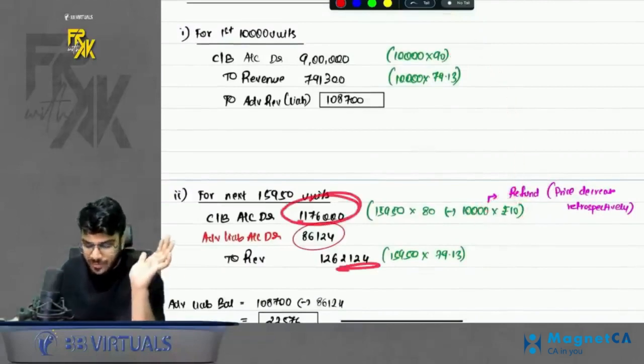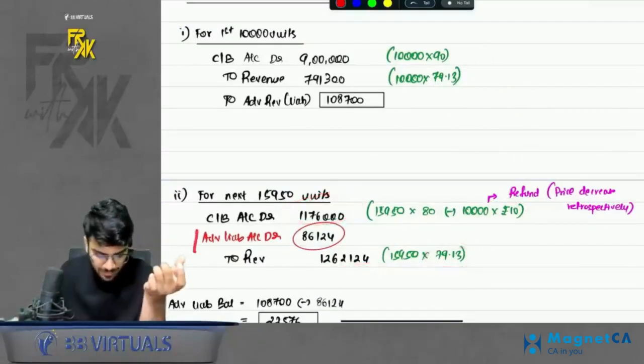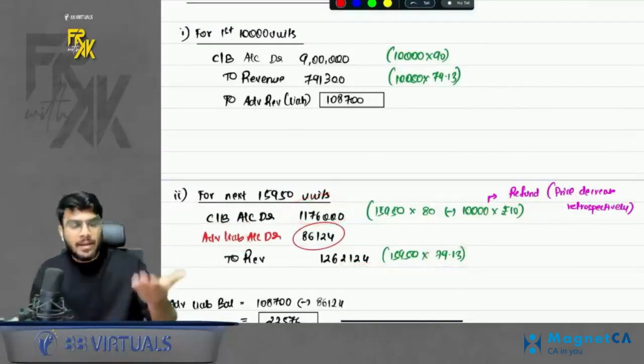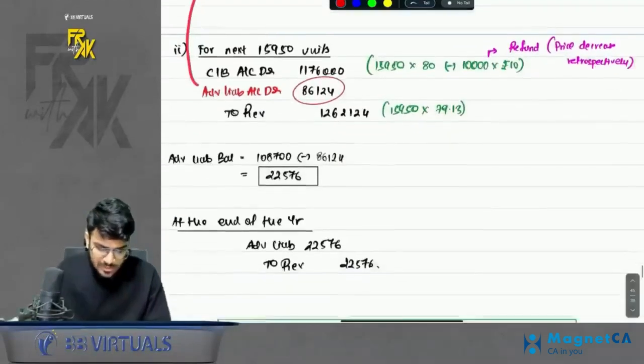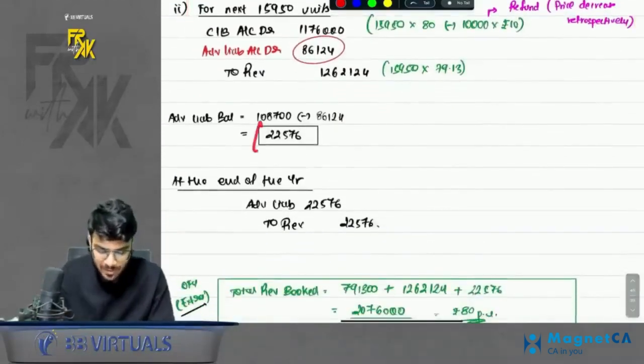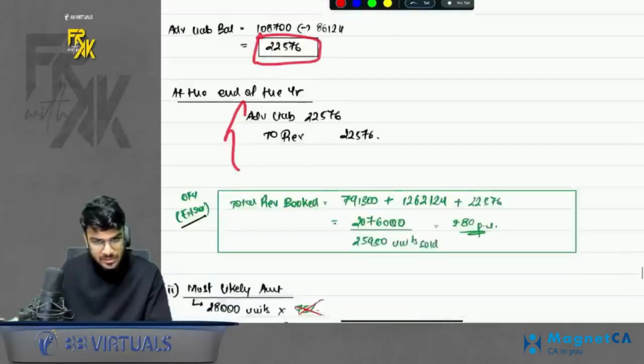So this is the cash received. It doesn't matter, the revenue booked will be 79.13. The excess will be adjusted through advance. So now your advance won't be created, it will be reversed. And once the contract term is over, if there is any balance in advance still left, you will transfer it to revenue. This is the first part.